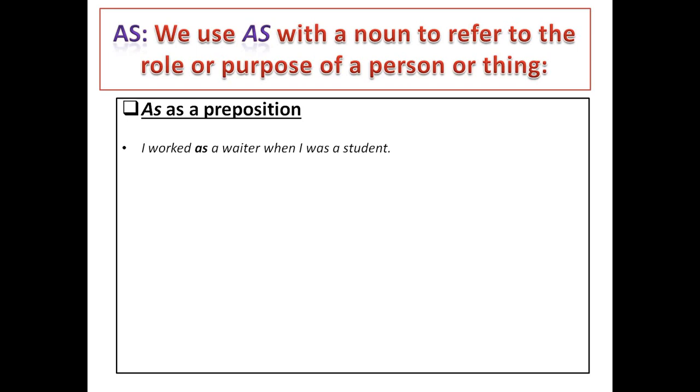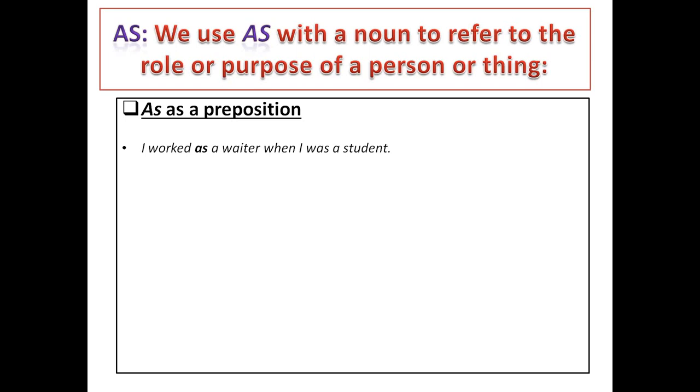So here in this example, the function of as is not like the word like. It doesn't show the similarity, but as here shows what kind of work I did. Okay, that's why I'm not going to say I worked like a waiter.